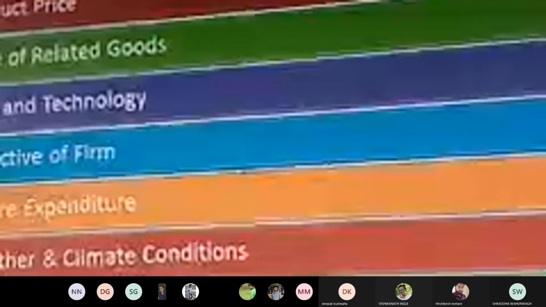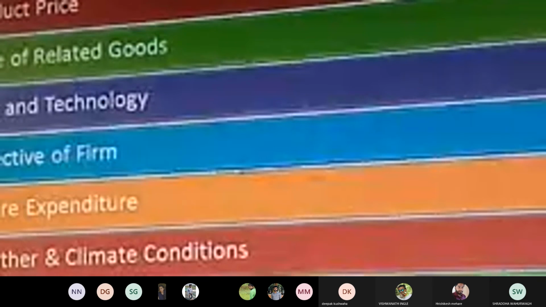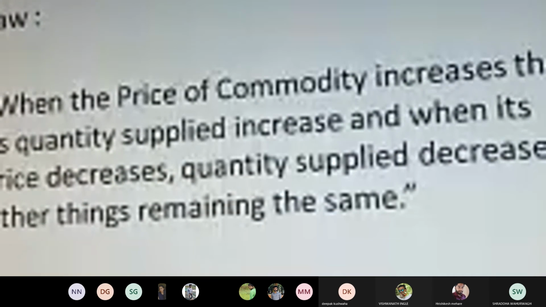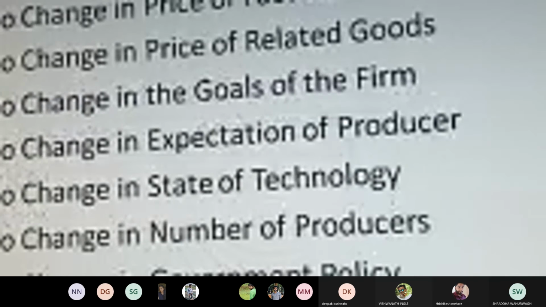Then we have seen various determinants of supply, which are product price, price of related goods, cost and technology, objective of the firm, future expenditure, weather and climatic conditions, number of sellers, and lastly, the taxation policy. Then we have seen the law of supply: when the price of a commodity increases, its quantity supplied increases, and when its price decreases, quantity supplied decreases, other things remaining the same. The formula is S is equal to F of P, where S stands for supply and P stands for price.